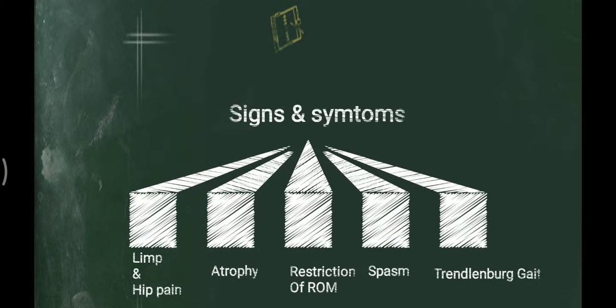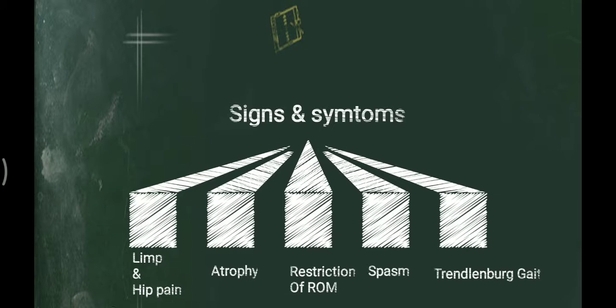Okay, now we will take a look at the clinical features. First is limp and hip pain. There is pain over the hip joint and it may refer to the knee joint, so that will lead to limping. Then there will be atrophy of the thigh muscles. You can check it bilaterally. Then there will be restriction of range of motion, especially abduction and internal rotation ranges are restricted, and that can also cause spasm of the particular muscle.